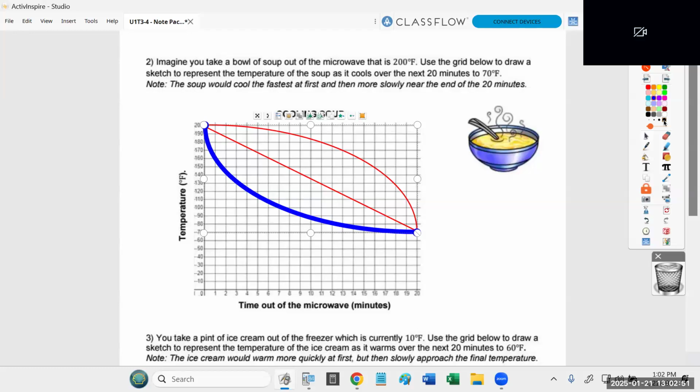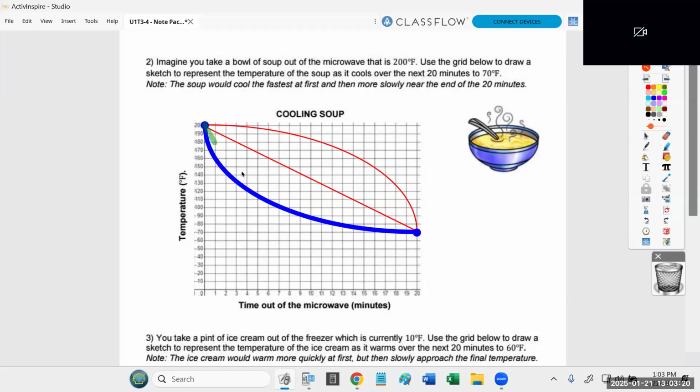Now, if I was grading a question like this on your test on Thursday, I'm not being super picky about the way your curve looks. If it's a straight line, it's wrong. You need to have the starting temperature of 200. You need to have the ending temperature of 70. You should not have a straight line connecting them. But as long as your curve shows a steeper decline in the beginning and then leveling off later, I'm fine.